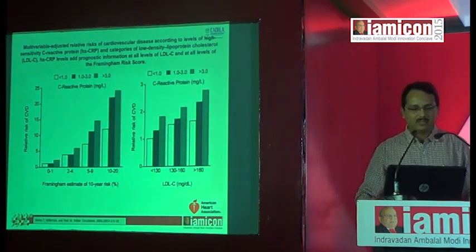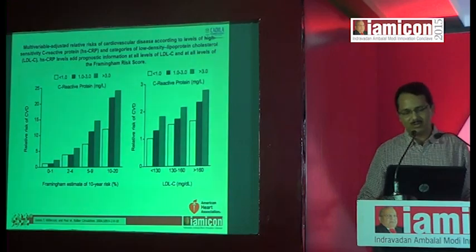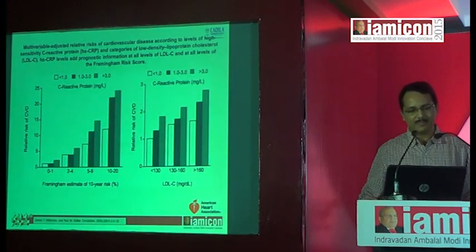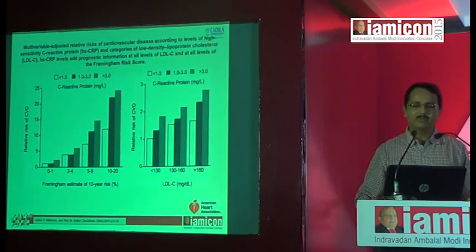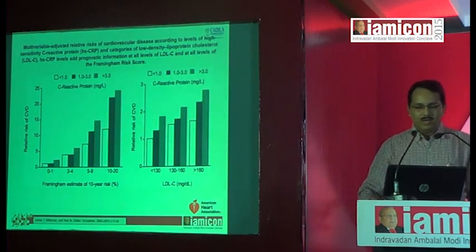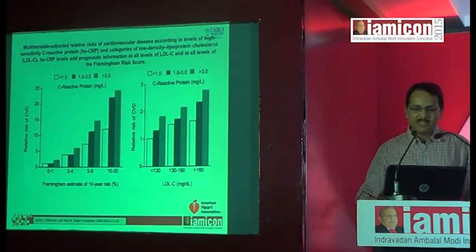HSCRP has been considered a marker of chronic inflammation for a long time. There are many acute phase reactants, but HSCRP has been selected for this purpose due to its standardization in different labs. As we all know, HSCRP is synthesized from liver hepatocytes and also from the endothelial cells. HSCRP adds prognostic information at all levels of low density lipoprotein cholesterol and Framingham risk score.